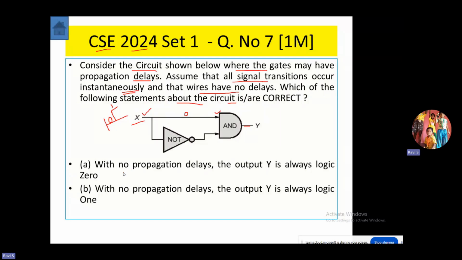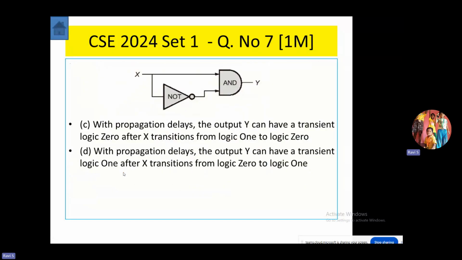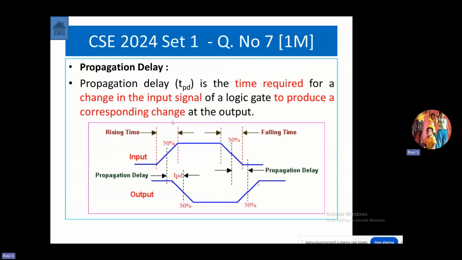Before we verify each of these options, let us go through the fundamentals about propagation delays. Propagation delay means whenever we apply some input to a logic gate, it takes some finite amount of time to reflect the change in input at the output. This time interval is called propagation delay.